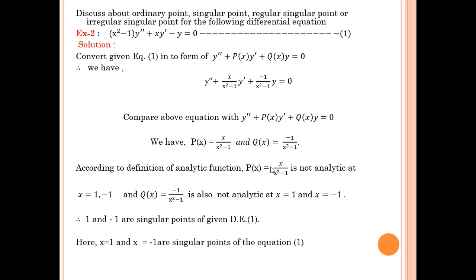So in short, p of x becomes undefined for x equal to 1 as well as minus 1, and similarly this is true for q of x. So we can say that 1 and minus 1 are singular points of the given differential equation 1. The remaining are ordinary points. Now let us check for regular singular points and irregular singular points.